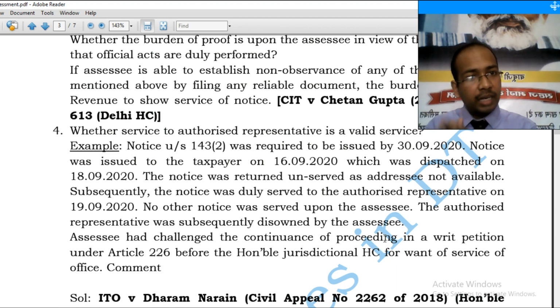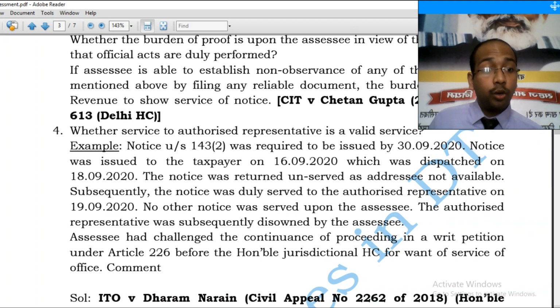Only in these circumstances, there was a presumption in the mind of the honorable judges that the assessee may be evading service of notice under section 143(2), and to evade it, he was not receiving that notice. And secondly, the subsequent disowning of the authorized representative may be an afterthought, just to cover his case, that service is not there. Only in this background,